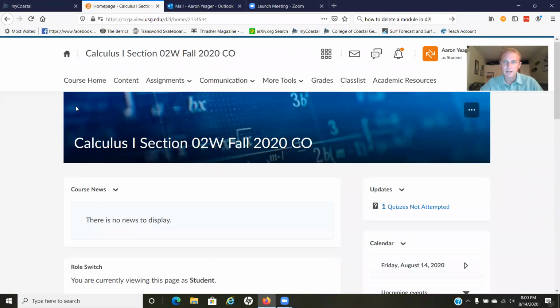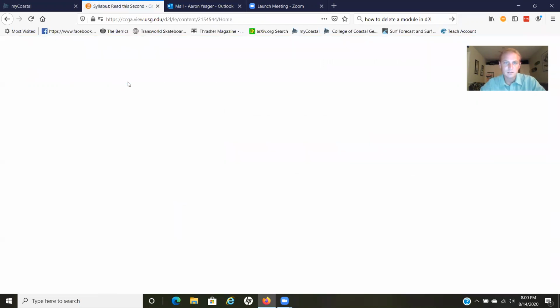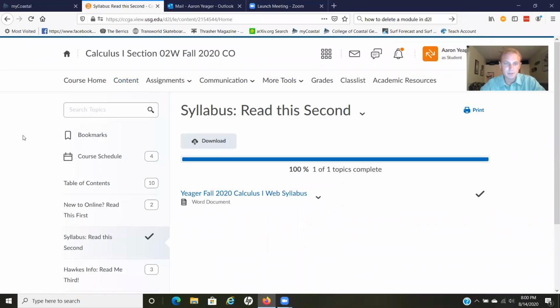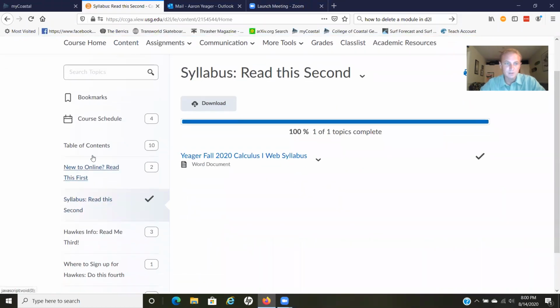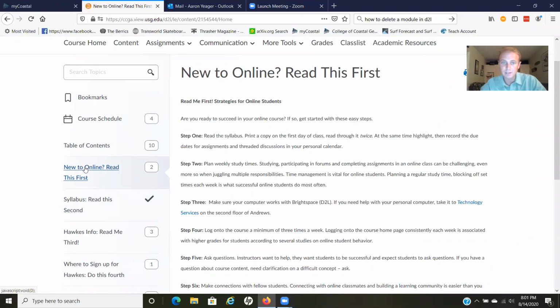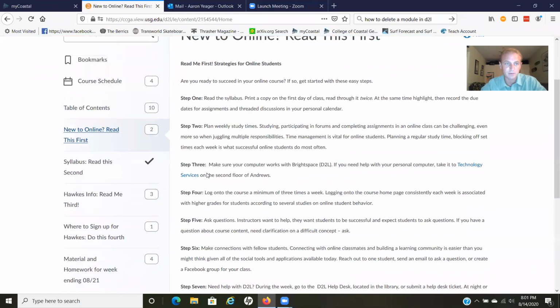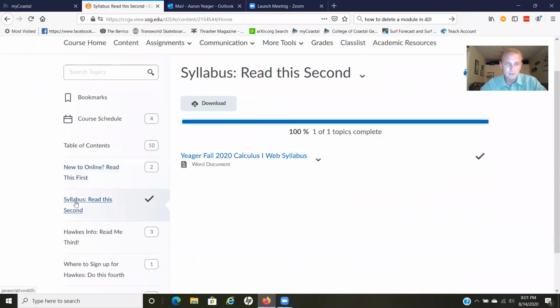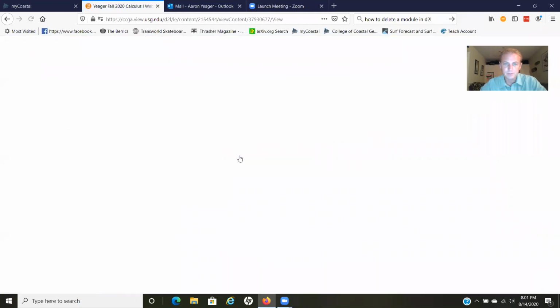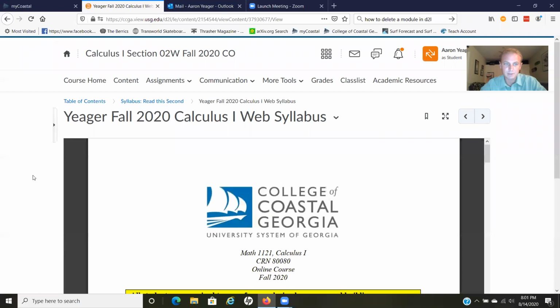Okay, so this is the outward facing shell, and I have it set so I'm viewing it like a student. Everything's going to be under content. If you click content, first you have the things to do. First, read this statement about an online course and how to navigate through the course so everything works out well. Second, here we have the syllabus. So click on the syllabus and read through this.